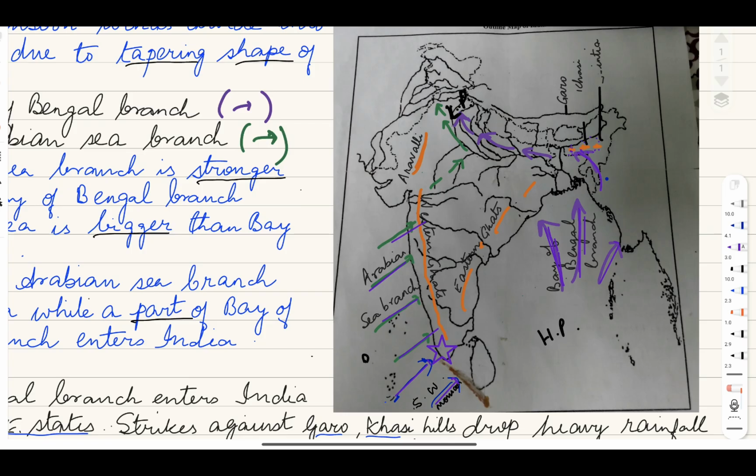Now this wind cannot cross the Himalayas because of its high altitude, and at the same time it is attracted towards this low pressure area. So it starts blowing from east to west, dropping moisture as it is moving along the foothills of the Himalayas. Maximum moisture it will drop in the eastern side, and as it moves towards the west, the amount decreases, and by the time it comes to low pressure area, it becomes dry. So this is one reason why Rajasthan does not get rainfall from Bay of Bengal branch.